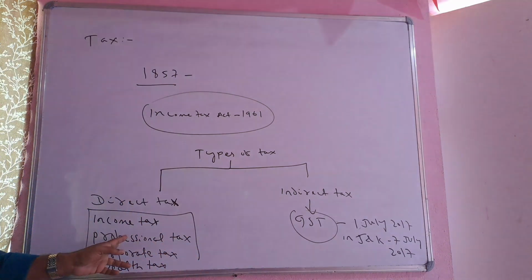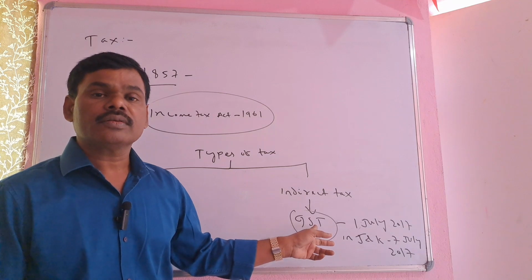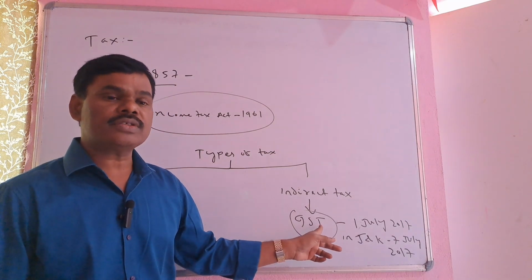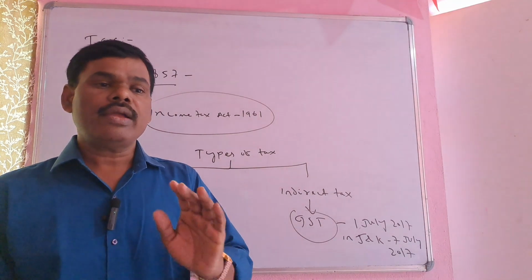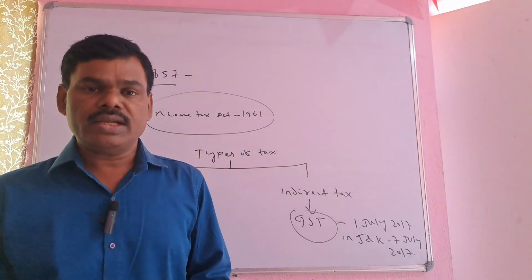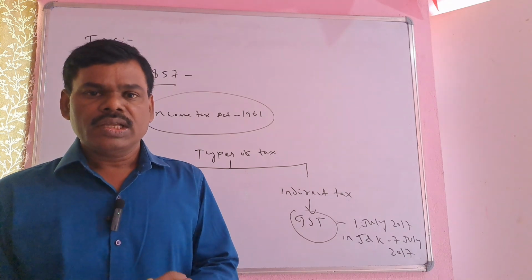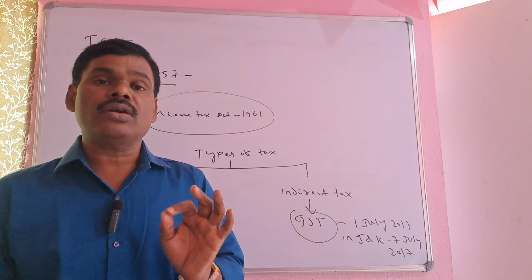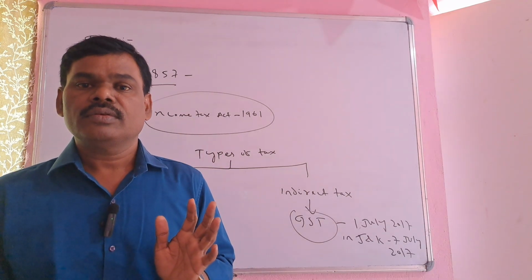How are we paying directly to the government? How are we paying indirectly? Indirectly paying to the government means suppose we are buying some goods, dress materials, electronics, anything, and in addition to the value of that product you are paying some extra money. To whom?